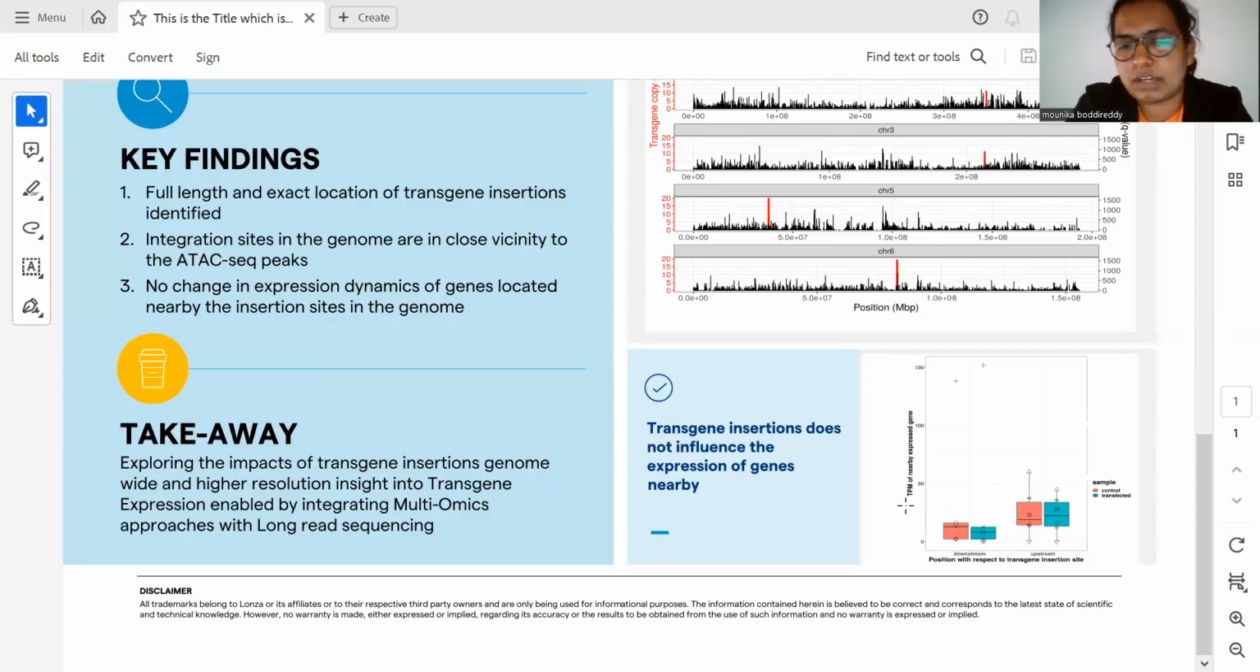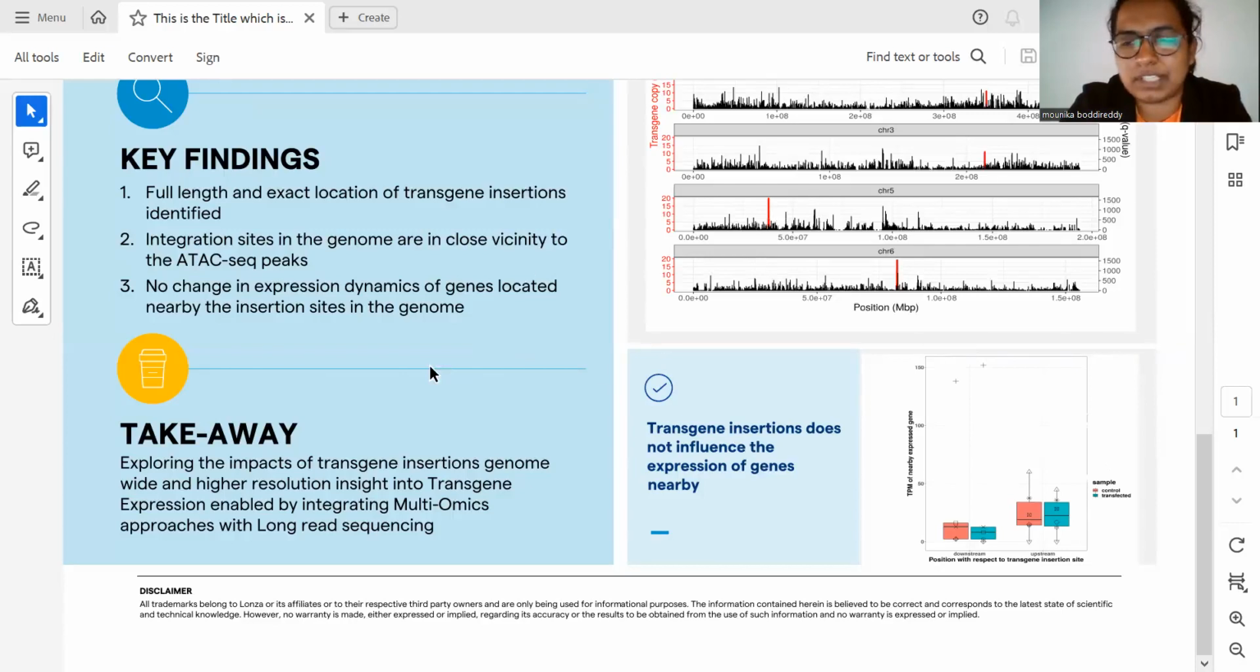After obtaining all these results, I would like to briefly conclude the key findings of my analysis. Using long read nanopore sequencing data, we managed to successfully identify the full-length insertion sites inside the host cell genome, and we also got an interesting observation from the ATAC-seq data, where we identified the insertion sites in the open chromatin regions. And as said earlier, there is no effect of these transgene insertion sites on the expression of the genes which are located nearby.